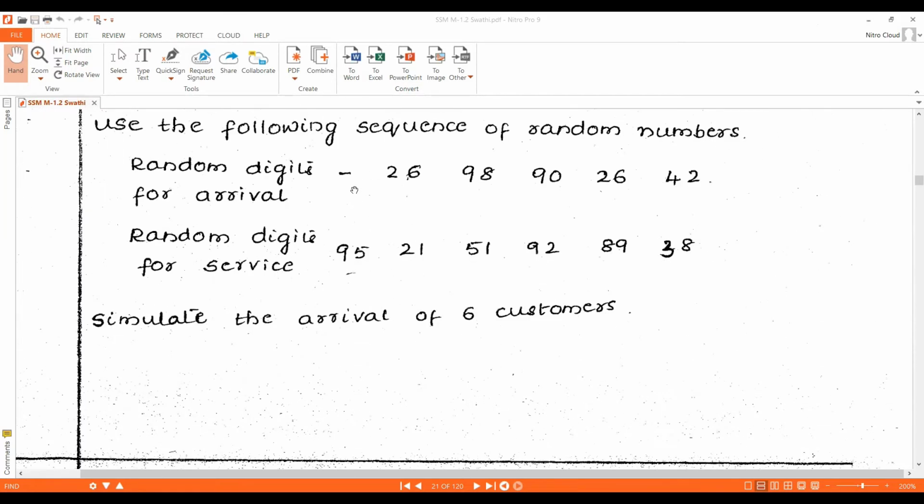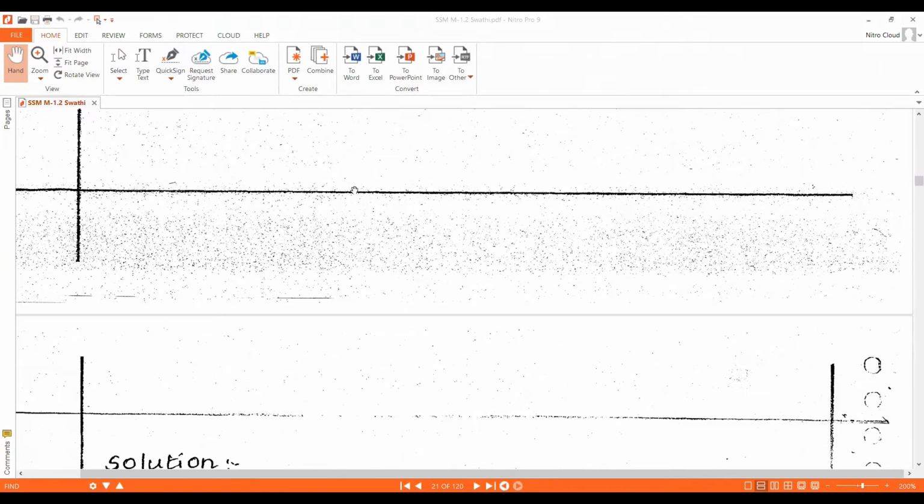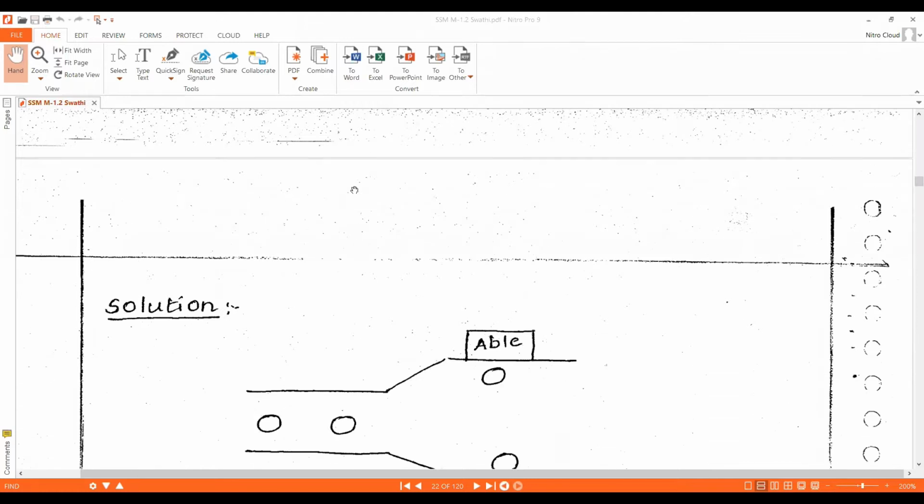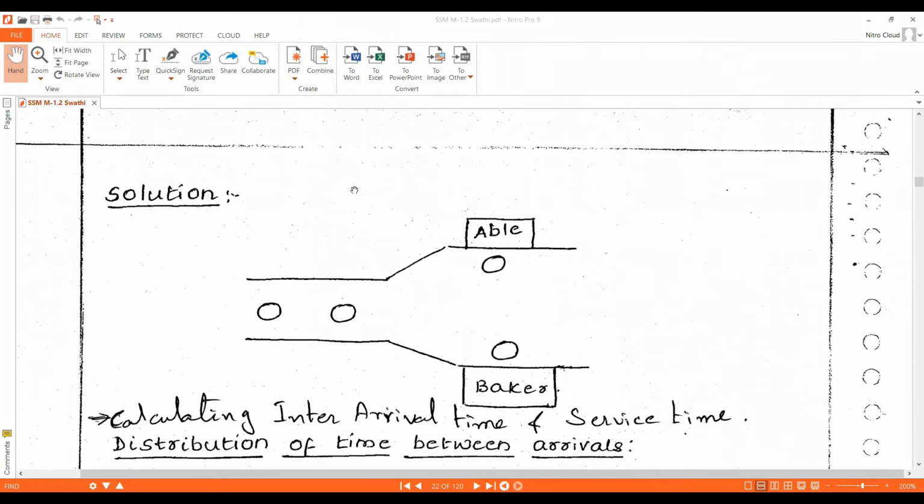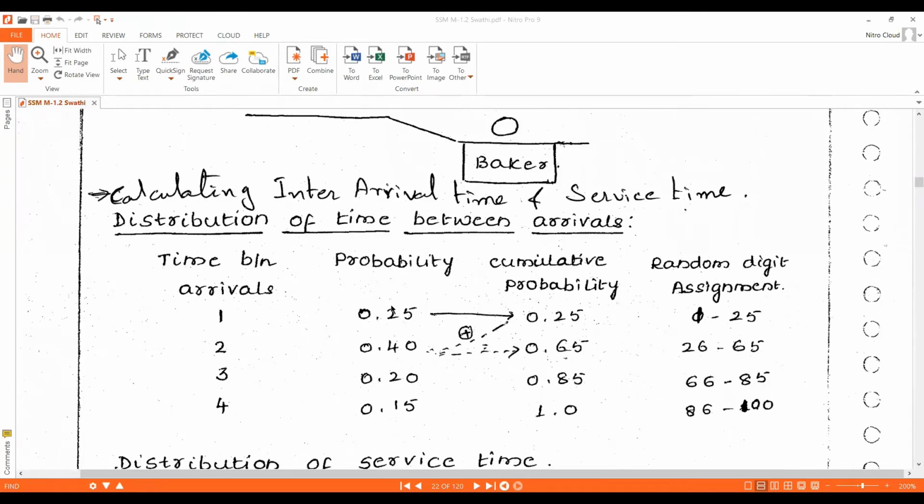And here we'll be having two servers. One is Abel, one is Baker. You can see it looks like this. Customers will come like this, and if Abel and Baker both are free, the customer will be allotted to Abel. If Abel is busy, the customer will be allotted to Baker. If both Abel and Baker are busy, then the customers will be waiting in the waiting queue. That's what the question they have given.